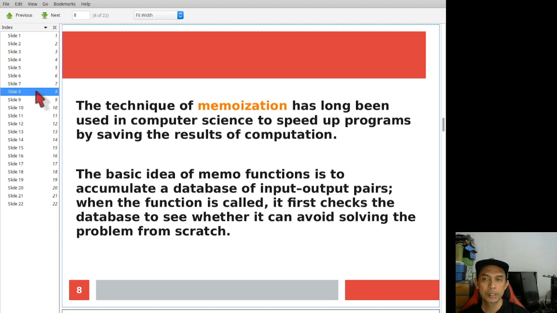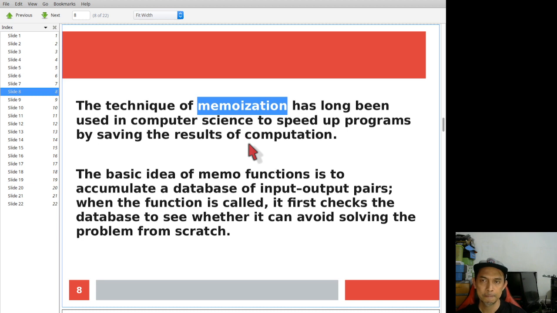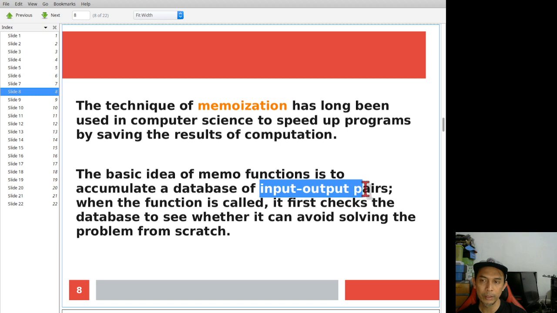This is where in computer science we use memoization to speed up the program. Instead of going through all the proof, you simply store that problem in a database, and then you have a pair of a problem and the solution, an input-output pair. So if the problem is x squared, the solution is 2x. You just store it in a database instead of going through the logic programming.